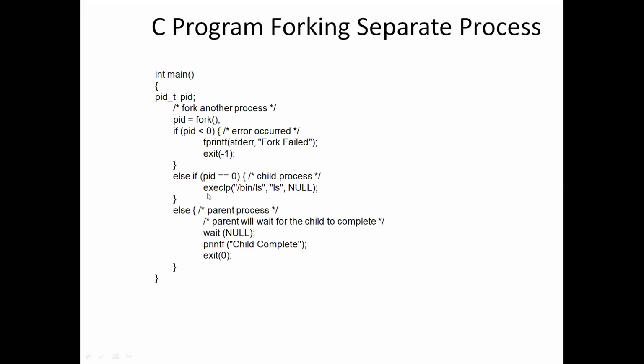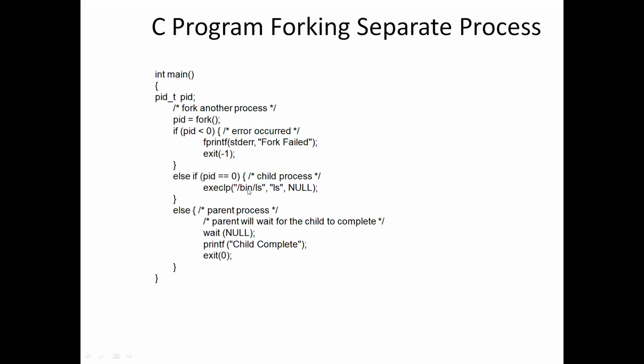Here we are calling the system call execlp. execlp is a version of the exec system call. What it does is replace the process memory space with a new program, and it has three parameters: the path of the program, the arguments of the program, and the return type.